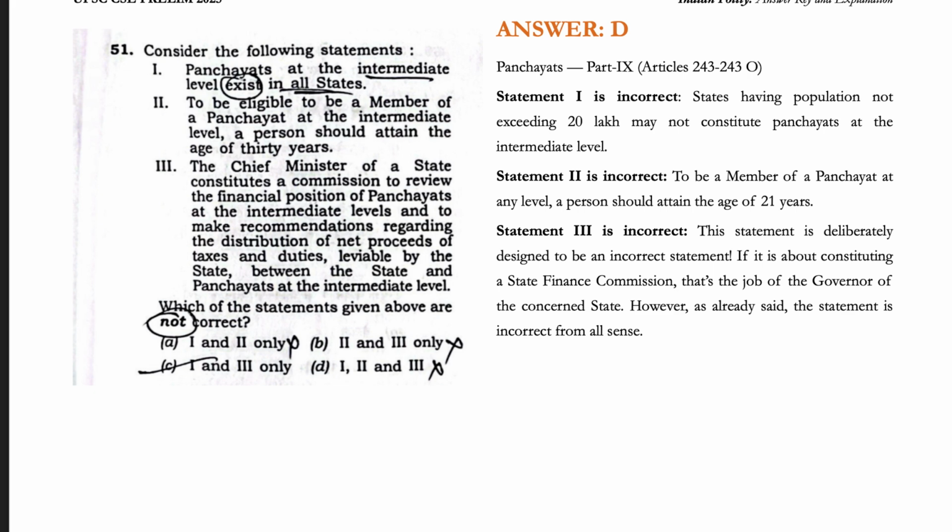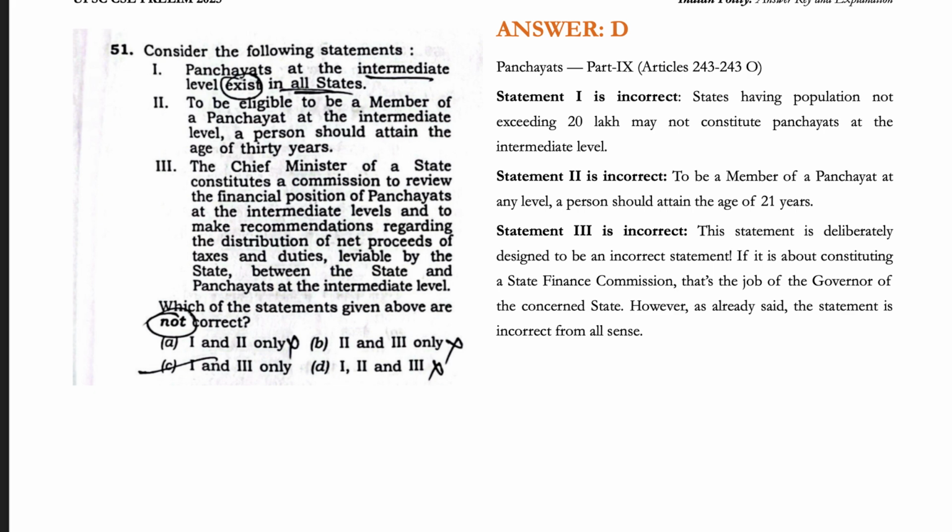Next, to be eligible to be a member of a panchayat at the intermediate level, a person should attain the age of 30 years. This is wrong. To be eligible to be a member of a panchayat at any level, one has to attain 21 years of age. That's the age requirement. So that is also incorrect.